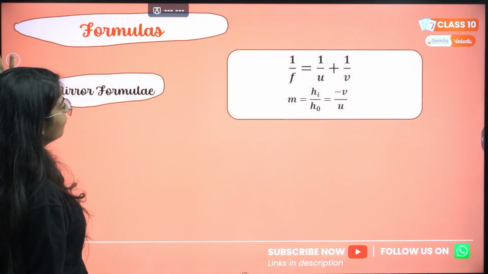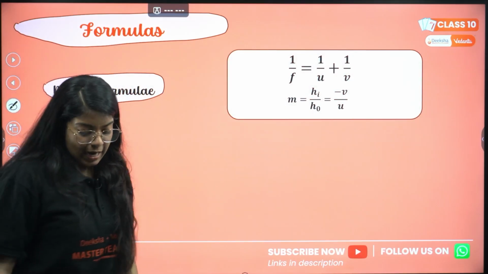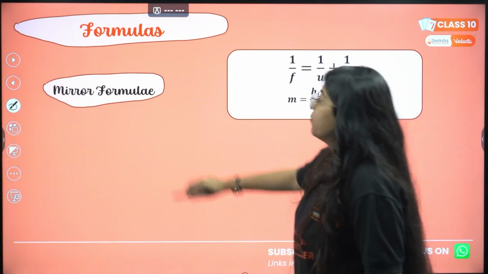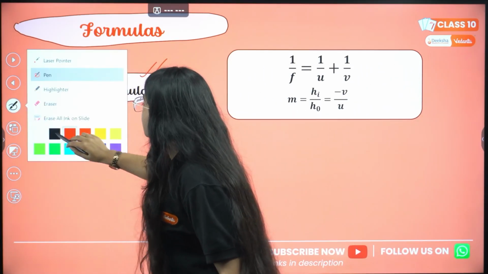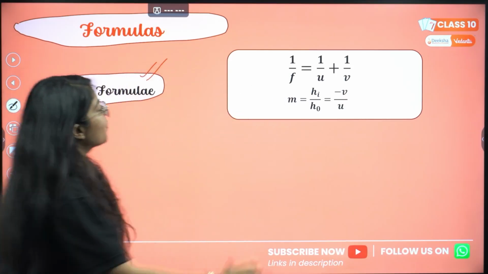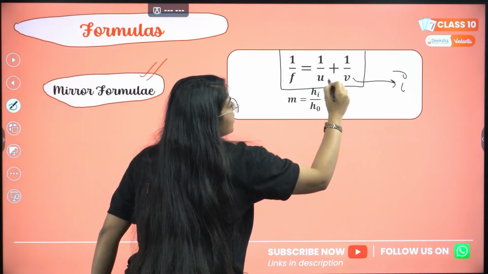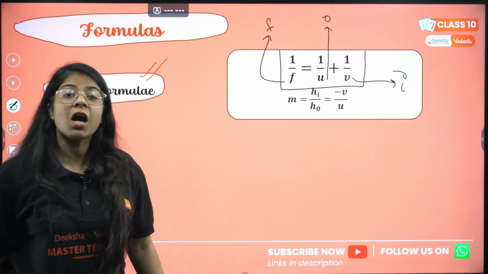Oh, the main thing, formulas. For mirror formula, this is the most important slide. This chapter includes lots of numericals, so this is a very important slide. Formulas, the first is the mirror formula. Now, mirror formula, just 2 formulas. 1 by f equals 1 by u plus 1 by v. This is image distance, this is object distance, this is focal length of the mirror.